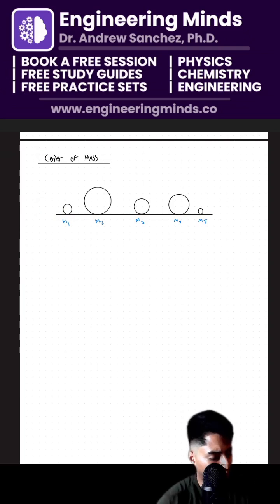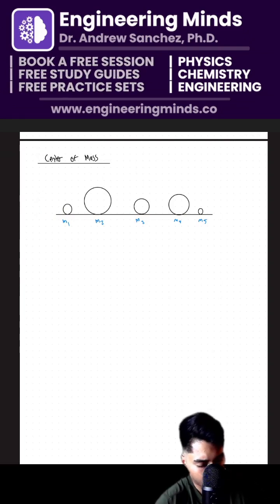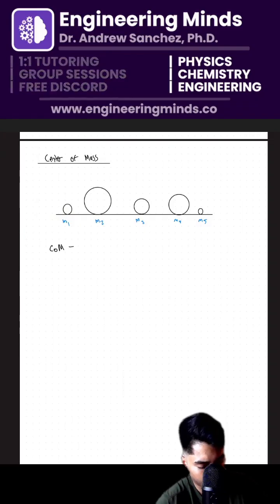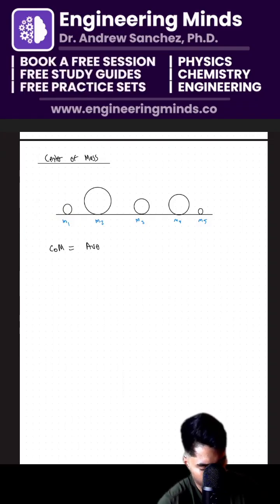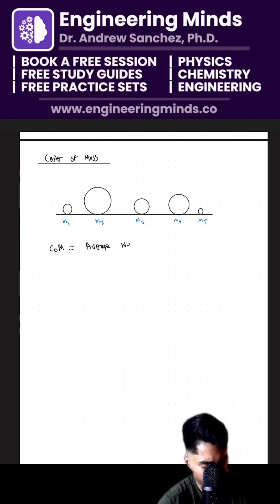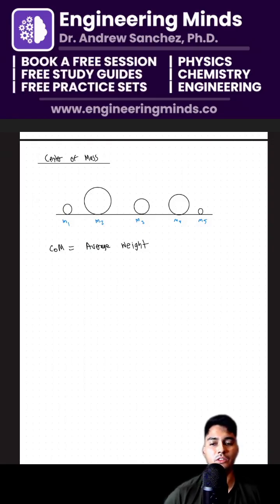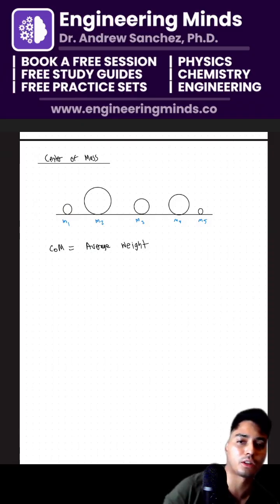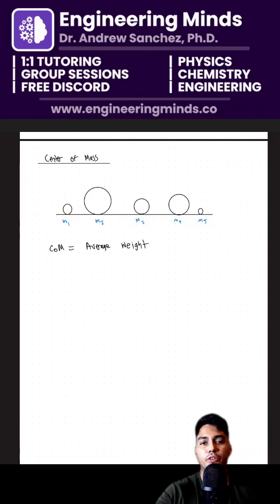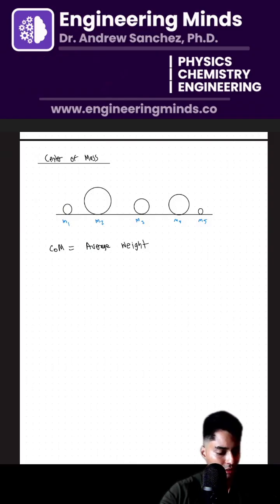Now, I'm going to define an equation which I'm going to call center of mass, which is effectively the average weight. Now, what is the formula for average, chat? Let's see if anyone recalls the formula for average here. Using your intuition of mathematics, how do we define the concept of average here? Average weight. Let's just say average mass to not confuse weight versus mass, because there is a difference.